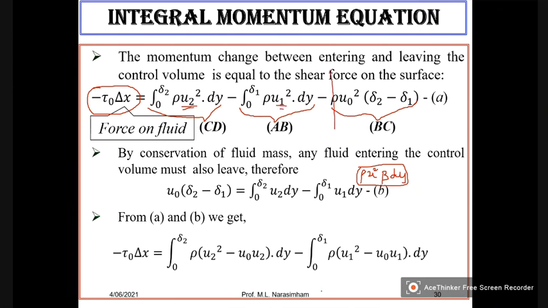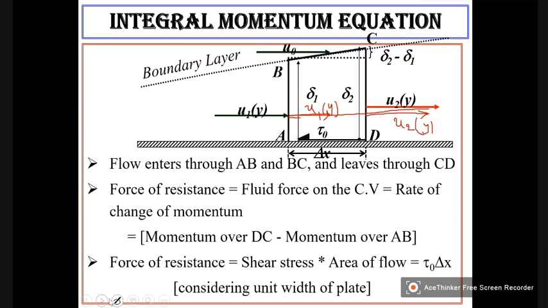Now coming to this part, what is the momentum? Again, we use the same thing: rho times velocity squared. What is the velocity of flow? It is always u naught. So rho u naught square, B is 1. What is this thickness? The thickness is delta 2 minus delta 1.